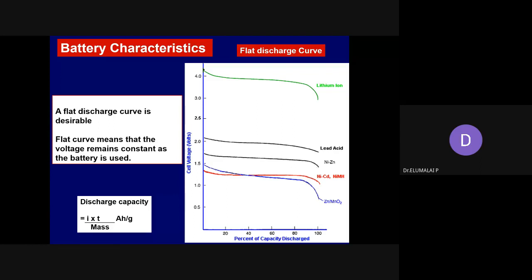It is important that the battery should be able to deliver a flat discharge profile. So it means that the battery could be able to deliver a constant supply of the voltage. Constant supply of the voltage is important for proper functioning of any consumer electronics, whether your laptop or your camcorder or your smartphone or your remote controller or anything. If the voltage is fluctuating, what will happen? It will damage your consumer electronics. TV, you have a stabilizer anyway.